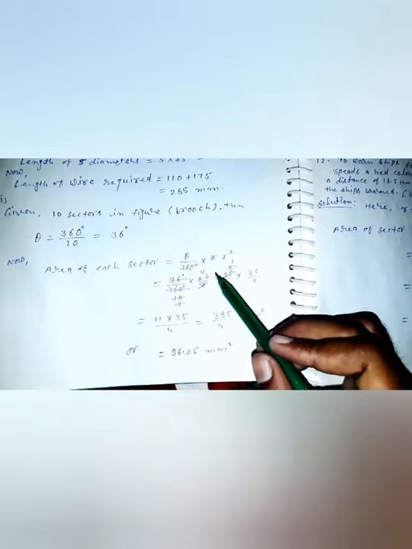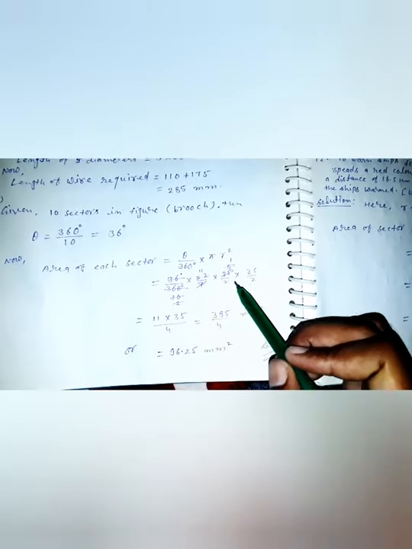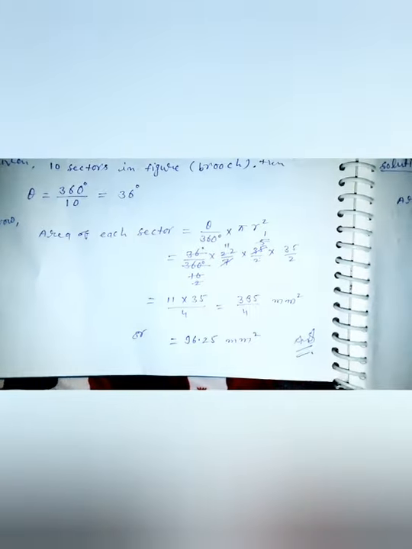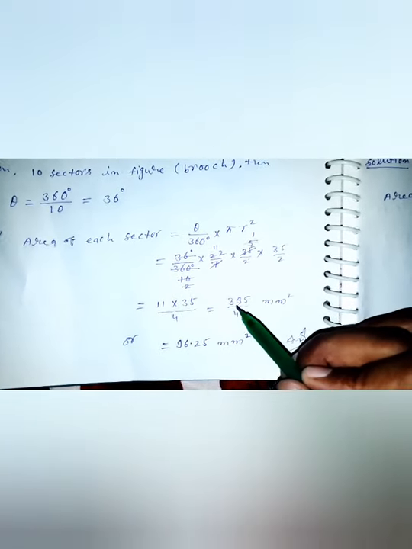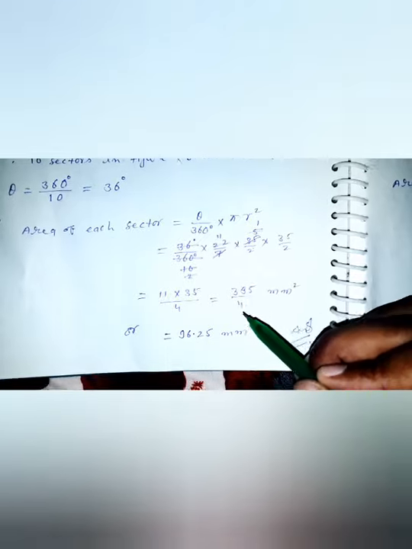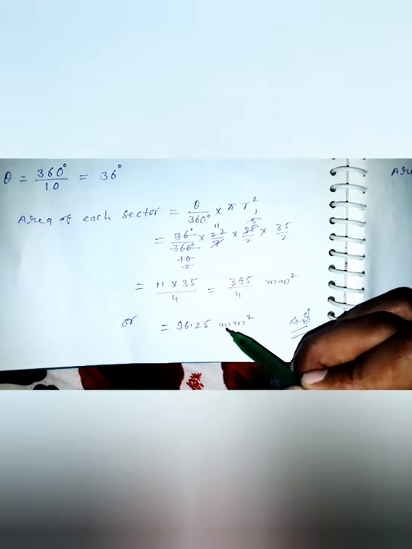So here the remaining is 11 into 35 upon 4, since 2 into 2 is 4. Multiplying, we get 385 divided by 4. So this is 96.25 mm square.